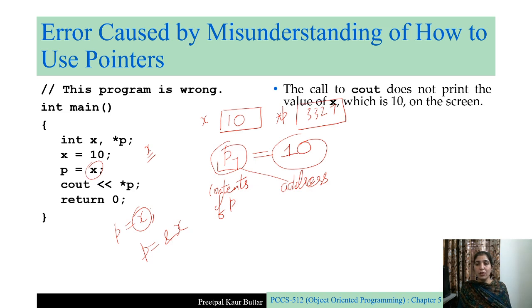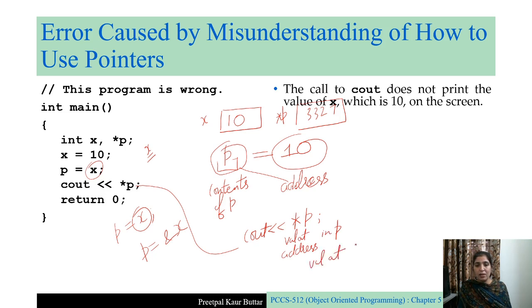The call to cout does not print the value of x. When we try to do star P, what happens? In the next statement, we are trying to print the value of star P. So, the value at the address stored in P. What is the address stored in P?